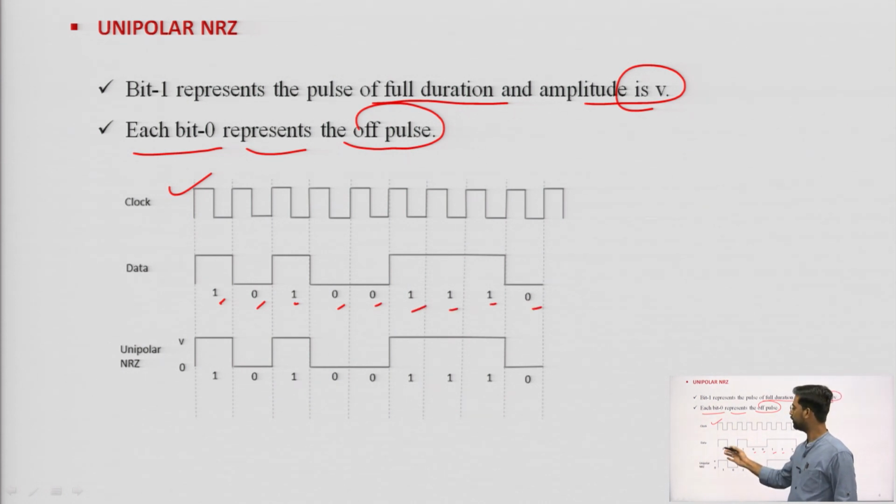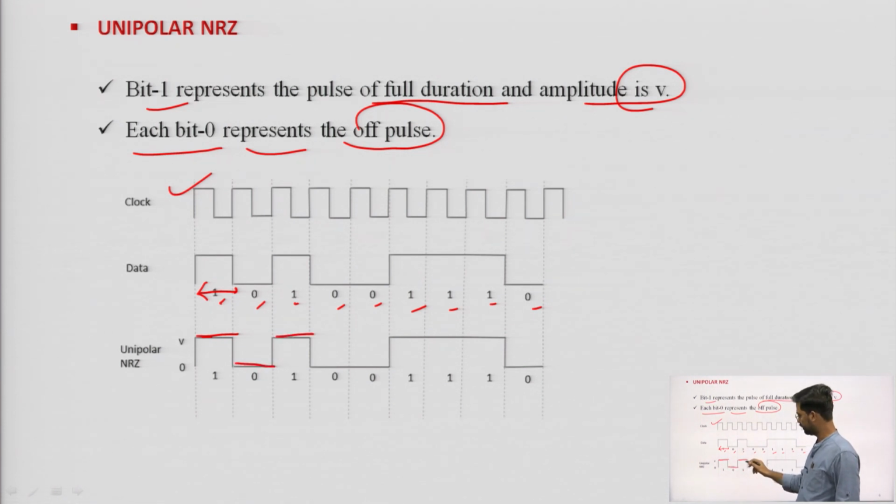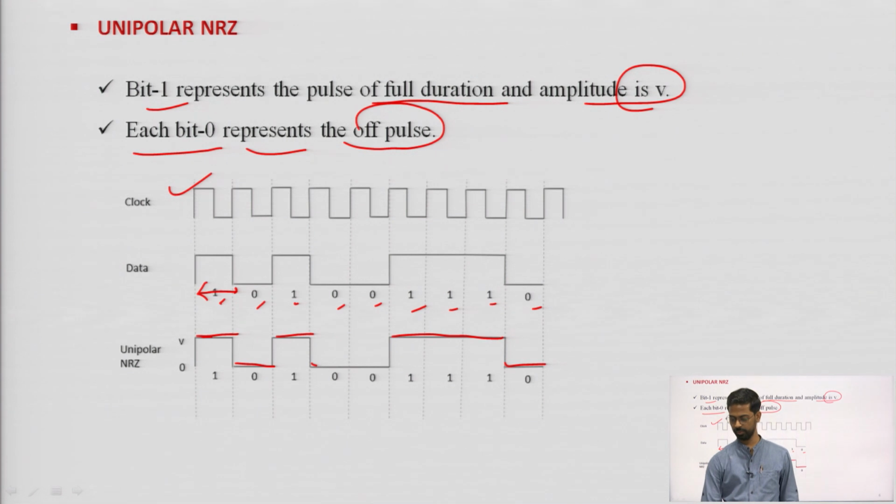Bit 1 represents full duration of amplitude V, and the bit duration is this much and this much. If bit 1 is coming, then I have the amplitude level plus V for the whole bit duration, and similarly for 0 it is 0 voltage, for 1 again V voltage, and for 0 it is 0 voltage. Simple, this representation is very simple.